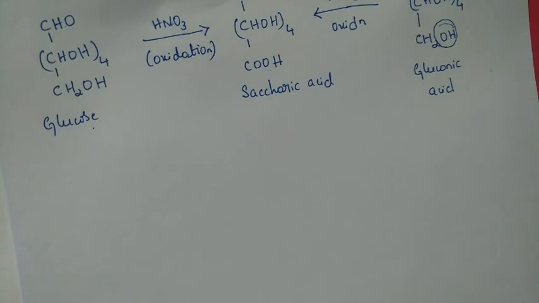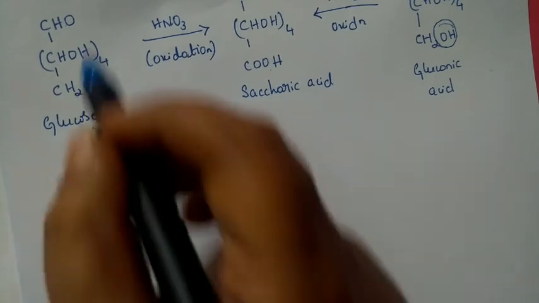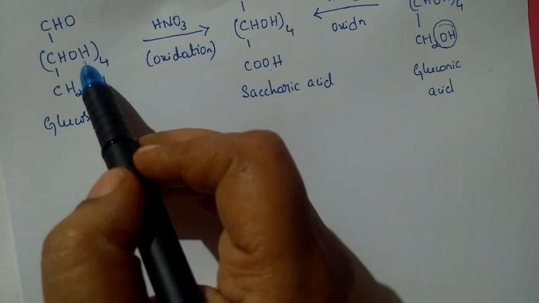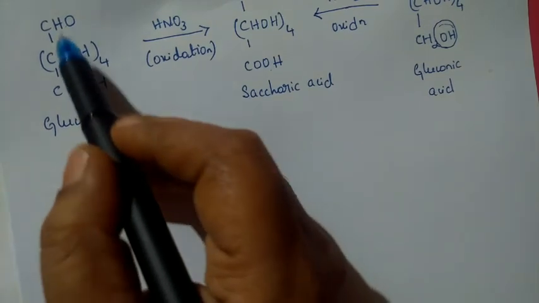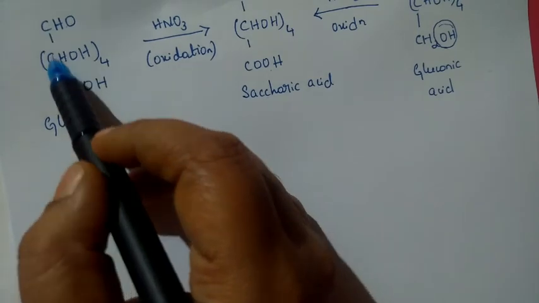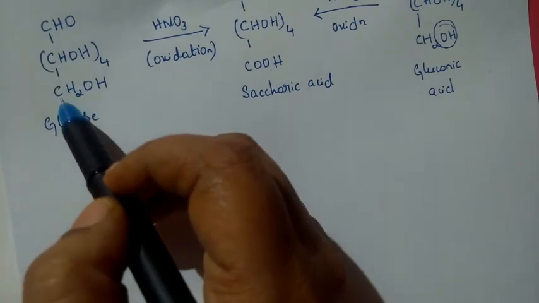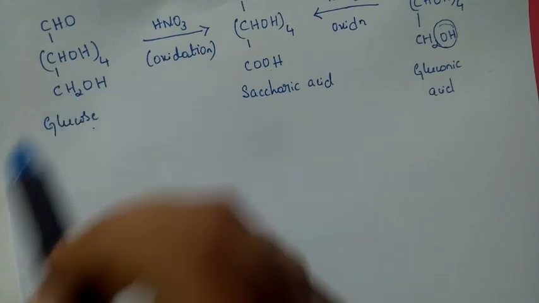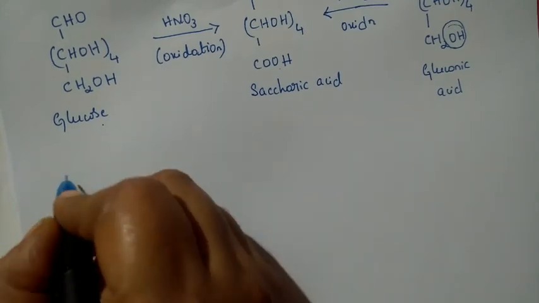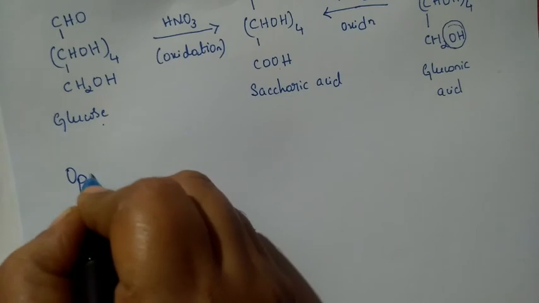Now, further moving on, we have come across all these things. We have proved that there is an aldehydic group, 4 secondary alcoholic groups and 1 primary alcoholic group, and all of them are bonded to one another. All the 6 carbon atoms are bonded to one another in a straight chain. So this is what we have already discussed. Now we are going to write the structure, how these are bonded, and that is called the open chain structure.